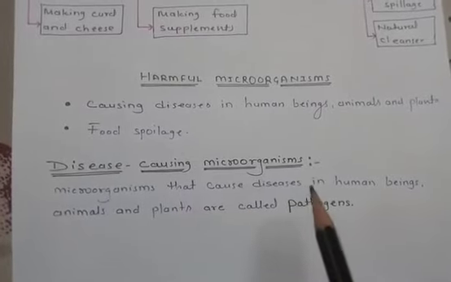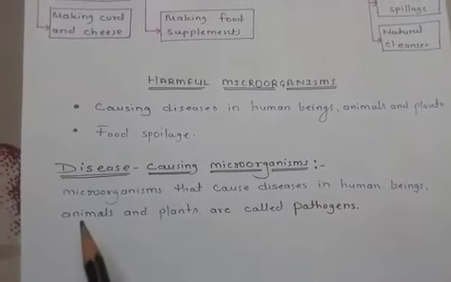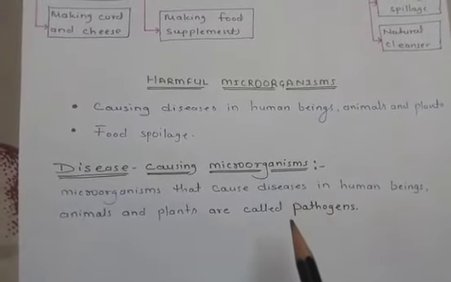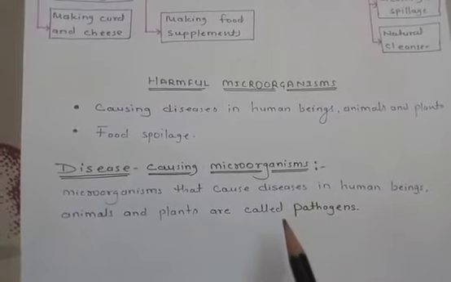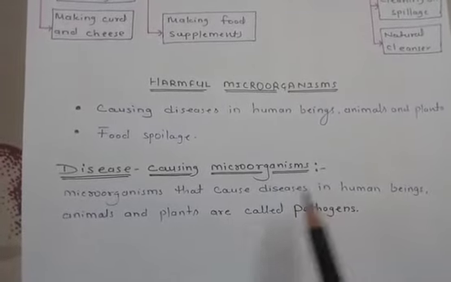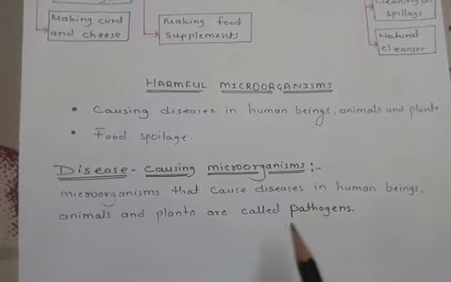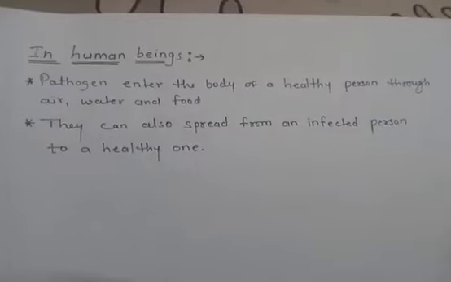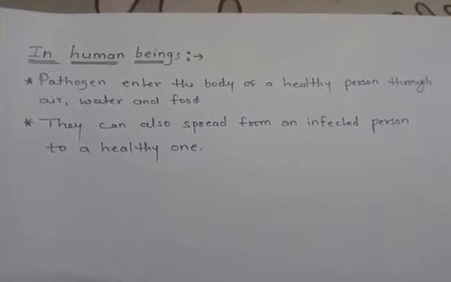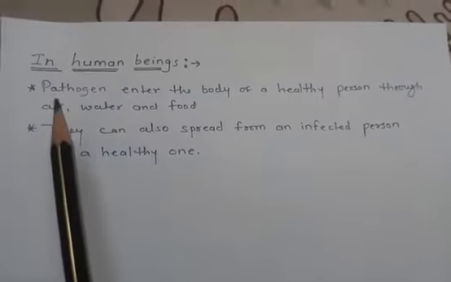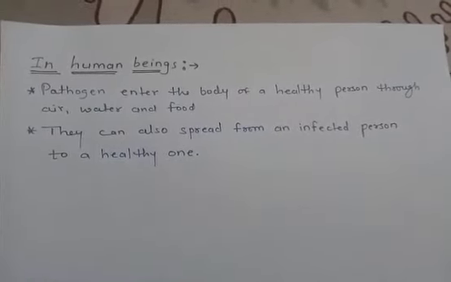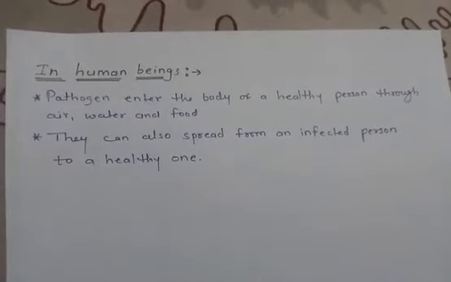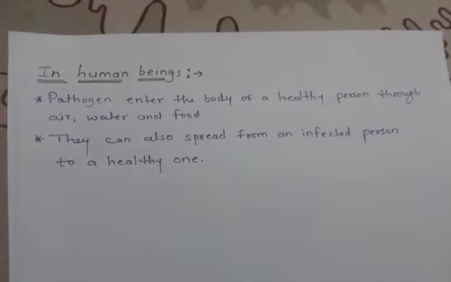Microorganisms that cause diseases in human beings, animals, and plants are called pathogens. They cannot spread by their own; they need a carrier to spread. So a carrier is required to spread the disease from one person to another. First of all we will discuss how disease can spread in human beings. A pathogen enters the body of a healthy person through air, water, and food. They can also spread from an infected person to a healthy one.